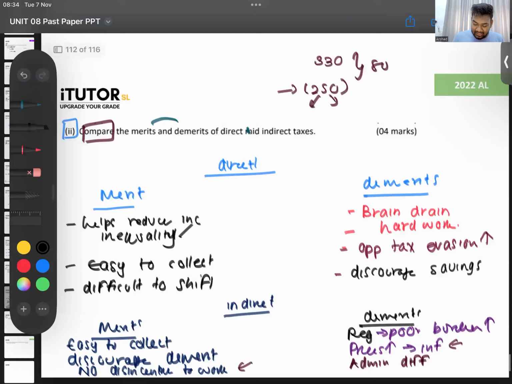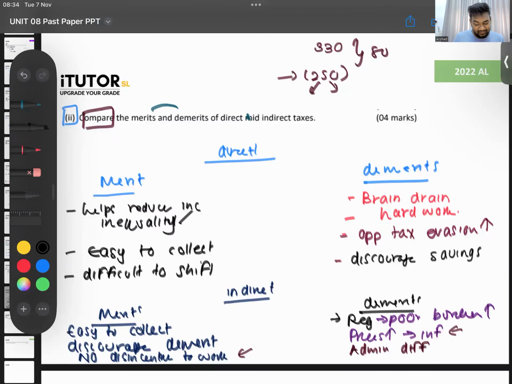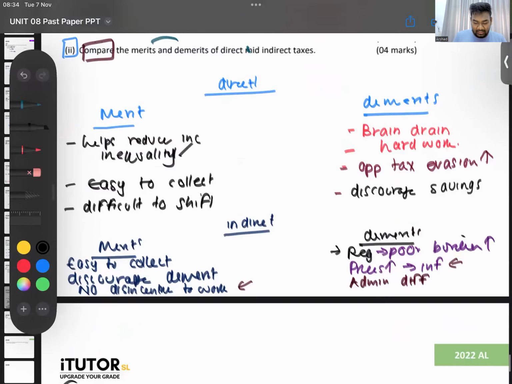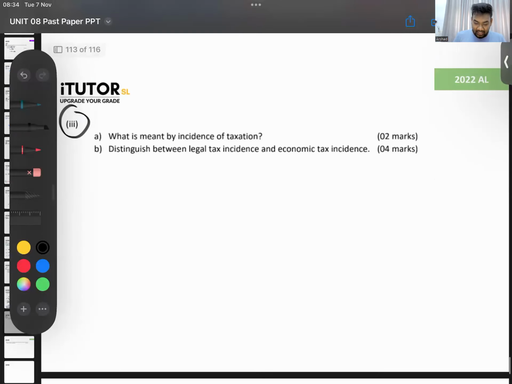Indirect taxes, demerits, it's regressive. Regressive, where the burden on the poor is comparatively high. Yeah, that's the first point. Okay. Then we'll go into this. What is meant by incidence of taxation? Purely theory question. Can you all tell me what is tax incidence?